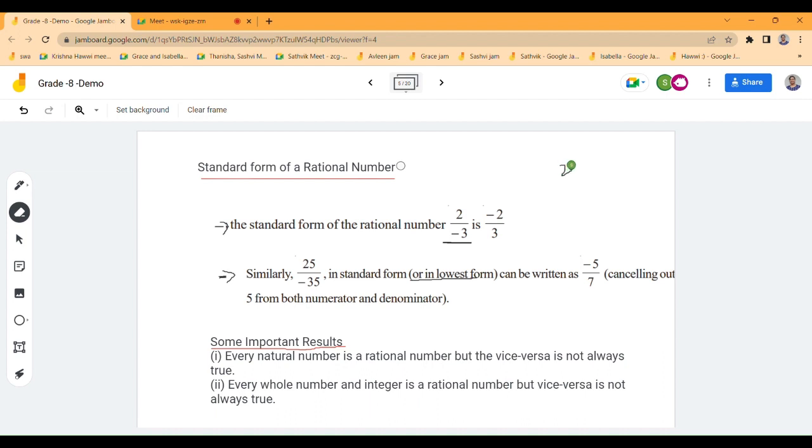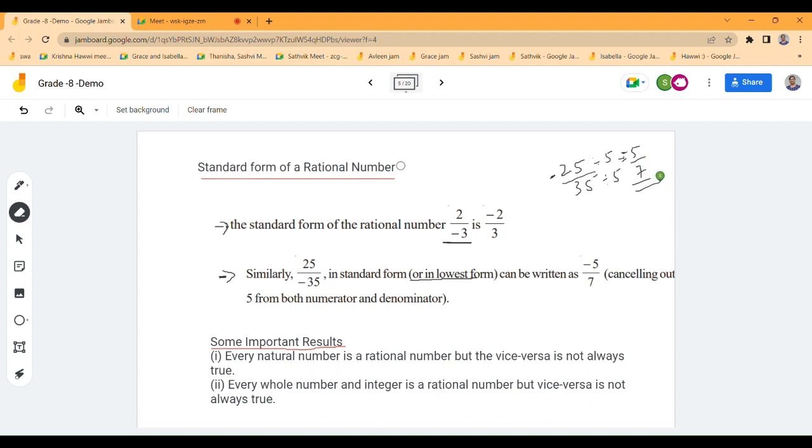So 25 by 35, how will you bring it to its lowest form? 25 divided by 5 is 5, and 35 divided by 5 is 7. The negative sign goes to the numerator. Minus 5 by 7 you will get.